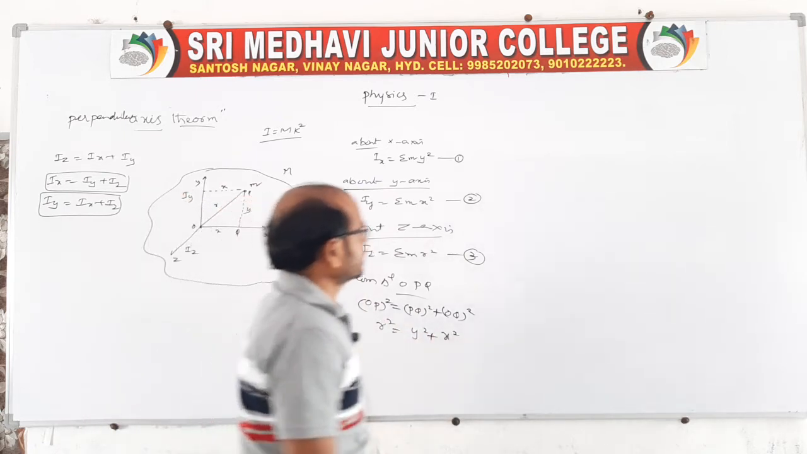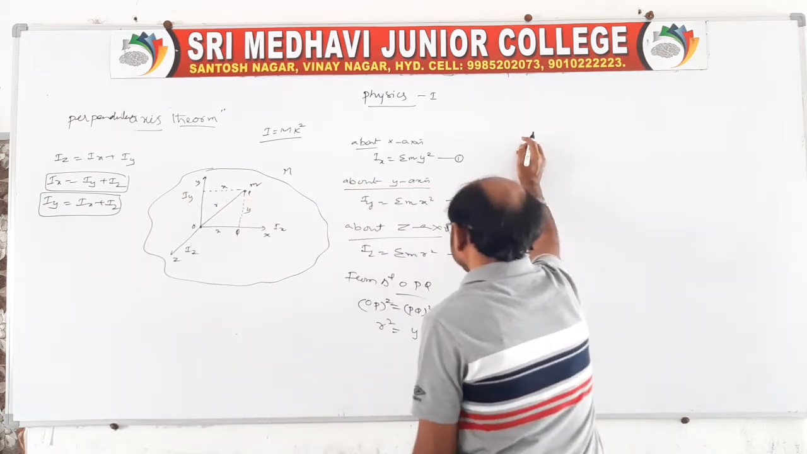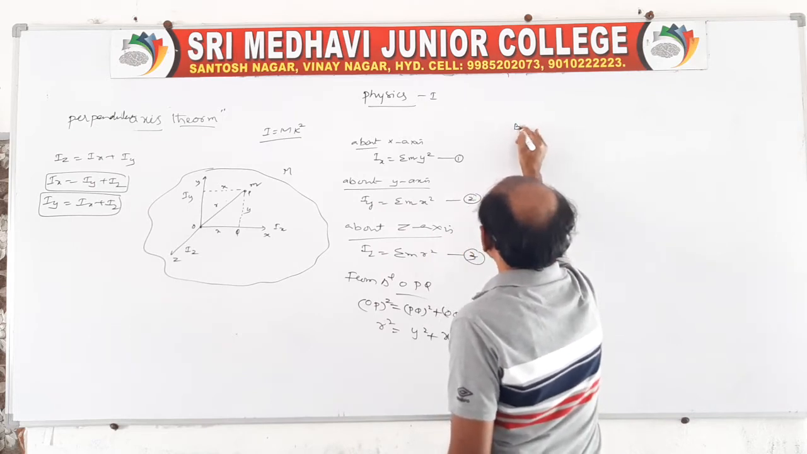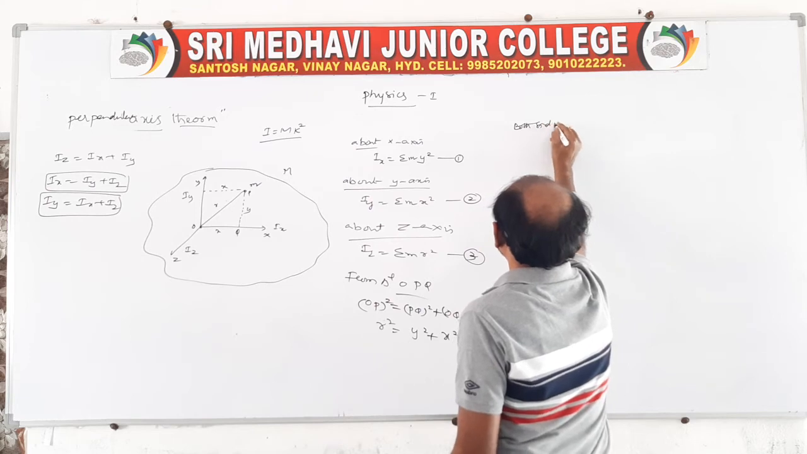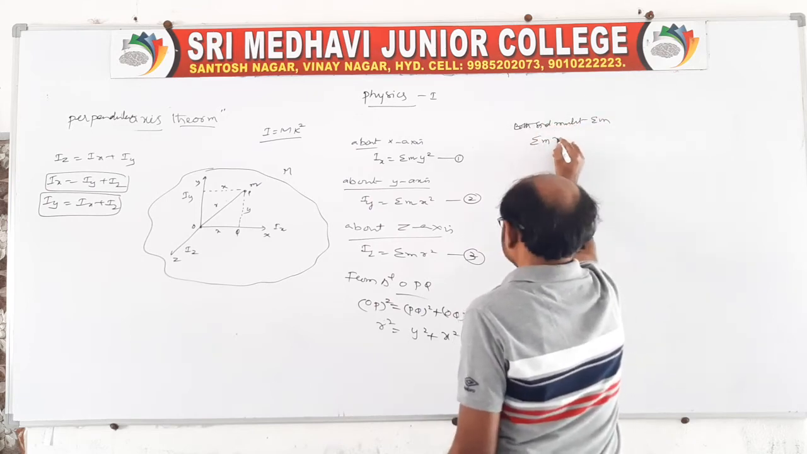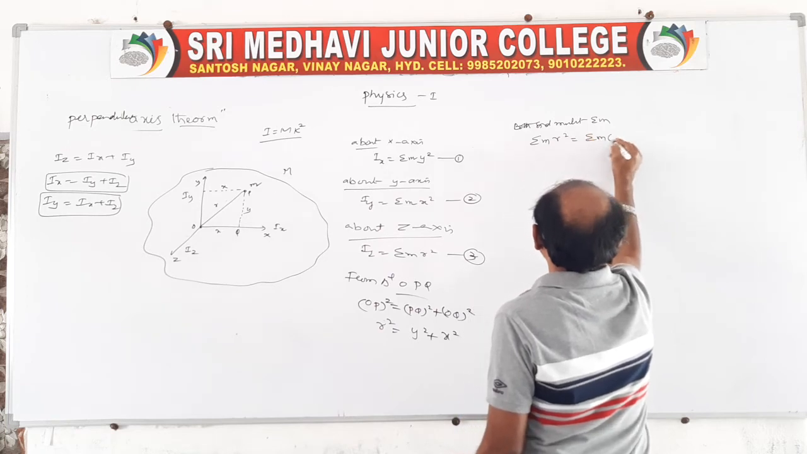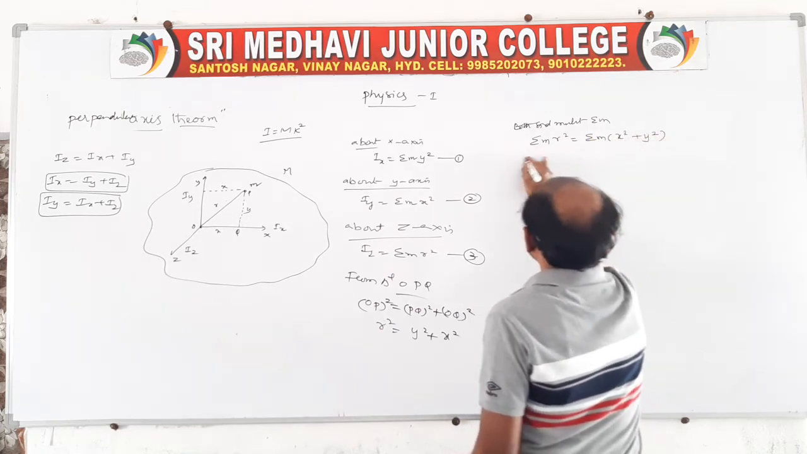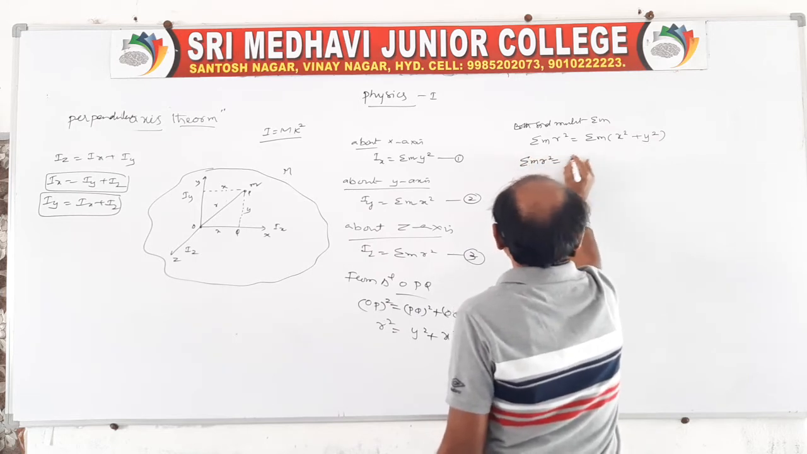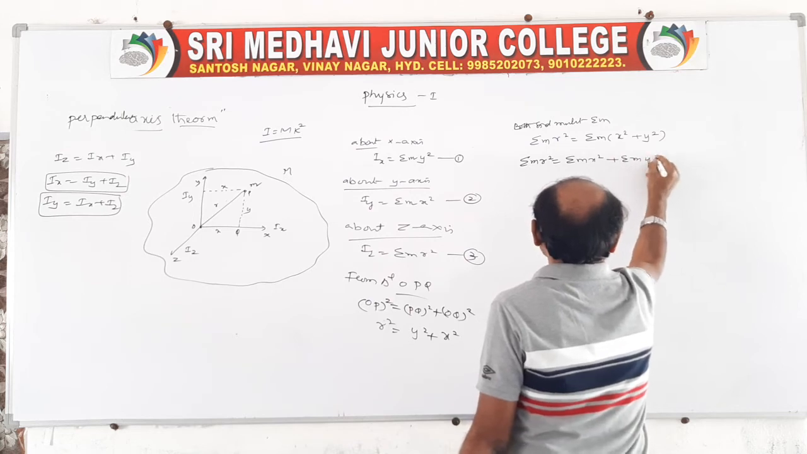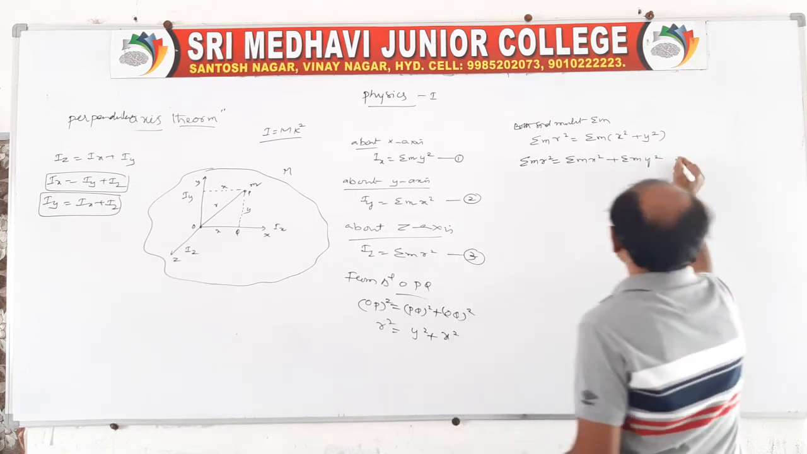Now this equation, both sides you multiply with sigma m, so sigma m r square is equal to sigma m times y square plus x square, whatever it is. So sigma m r square is equal to sigma m x square plus sigma m y square. This is, you say, equation 4.